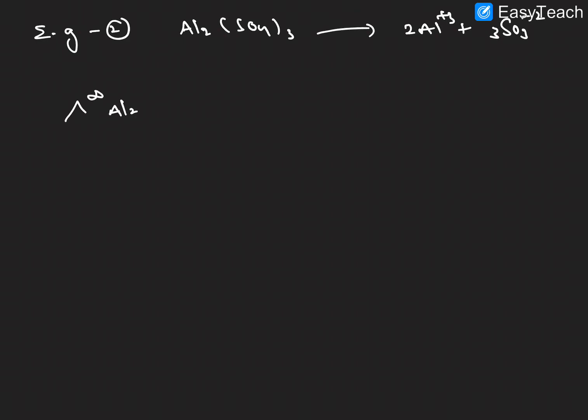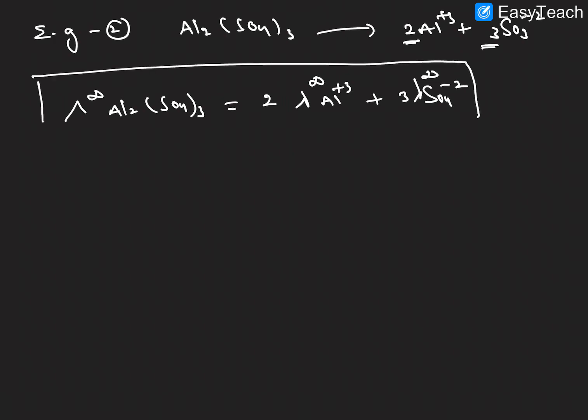The next one, example 2: Al2(SO4)3. It is dissociated into 2 Al3+ and 3 SO4 2-. So the molar conductance at infinite dilution of Al2(SO4)3 is equal to 2 lambda infinity of Al3+ plus 3 lambda infinity of SO4 2-.